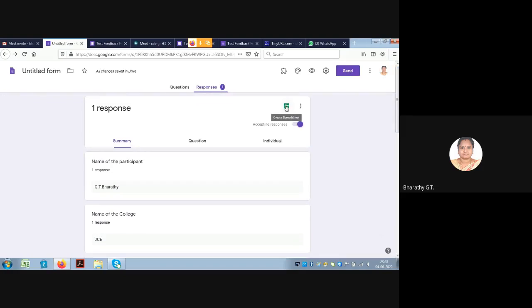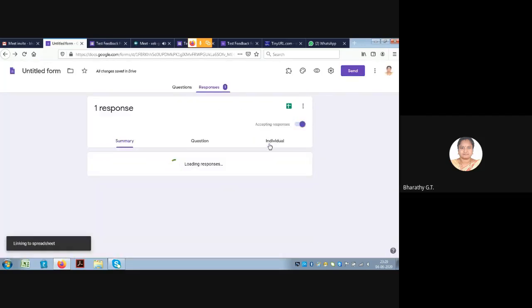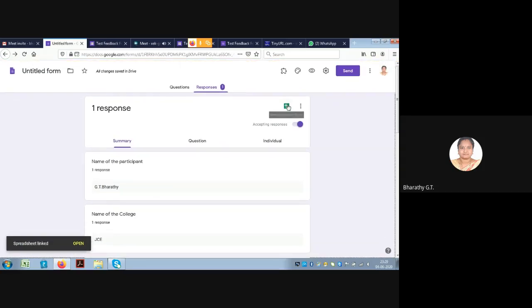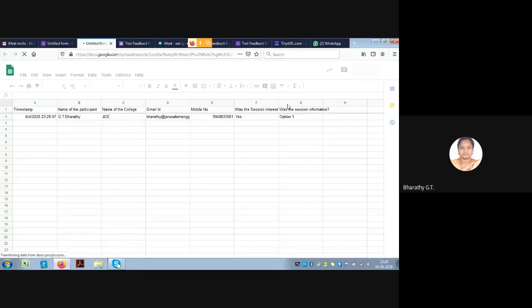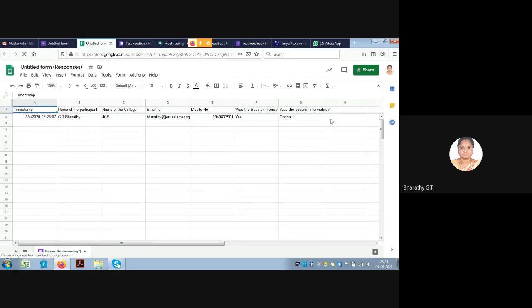So you can see this green color plus button? This is your Google spreadsheet. Once you click on this, it will ask to create a new spreadsheet. So select that and press this create button. So once you do it, all the data will be extracted in an Excel spreadsheet. You can see the data will be collected here with the time stamp. So even if 500 participants are going to send the feedback, all the data can be stored and viewed immediately.